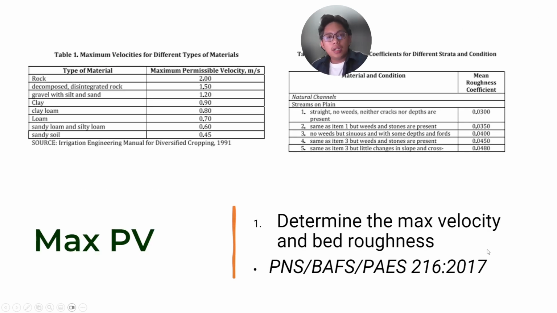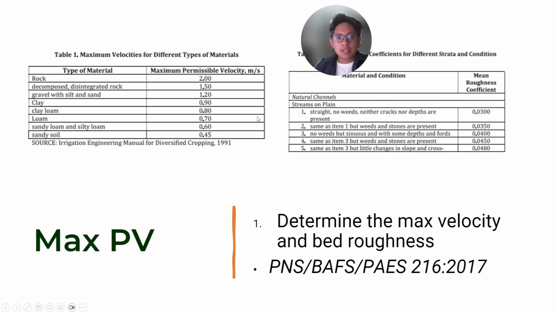For our design, we'll focus mainly on max PV, or maximum permissible velocity, as it's the one used in PAES. The tractive force method is a bit complicated, to be honest, and it's already at a higher level. When you reach land and water conservation, then you probably need the tractive force concept. So for now, we'll focus on max PV. Step one is to determine the max velocity and your bed roughness.